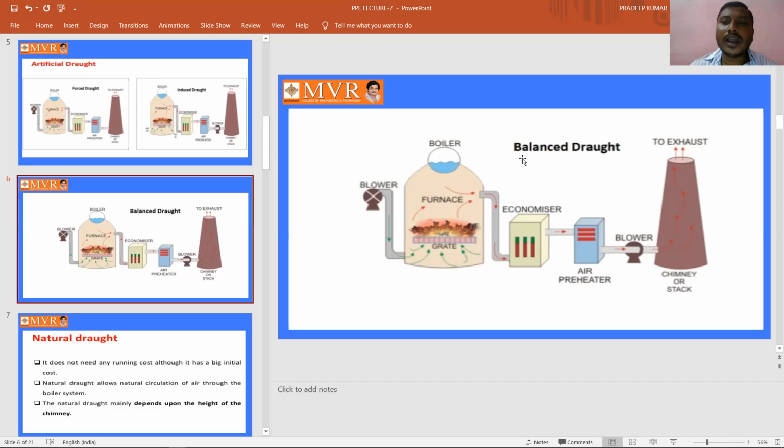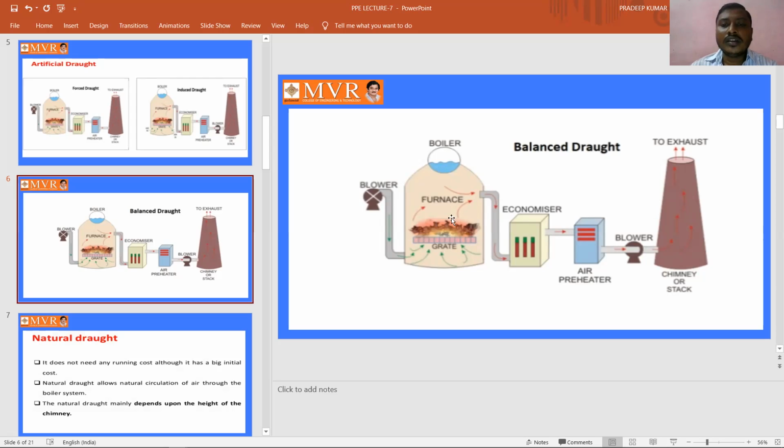See here, we are balancing by using these two blowers. From the blower, the air enters upon the grate, where combustion takes place. In the furnace we have the grate, and upon the grate we have the combustion process.